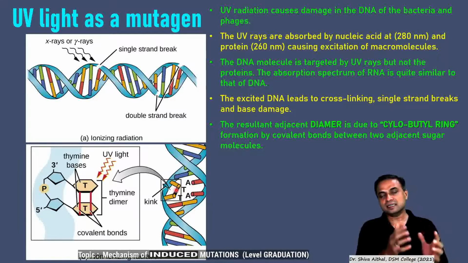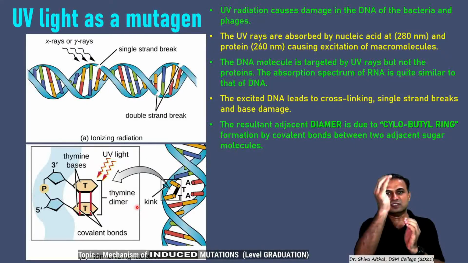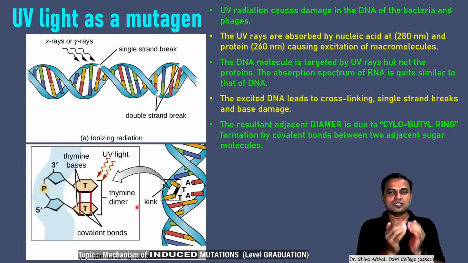The resultant structures are called dimers or kinks. That is due to a cyclobutyl ring. You can see this red ring here, which is formed with the two sugars of the adjacent thymines. It forms a covalent bond, and that covalent bond is called a cyclobutyl ring. So a distorted DNA, or a kink in the DNA, acts as a hurdle, a speed breaker for the fast-moving DNA polymerase during replication.